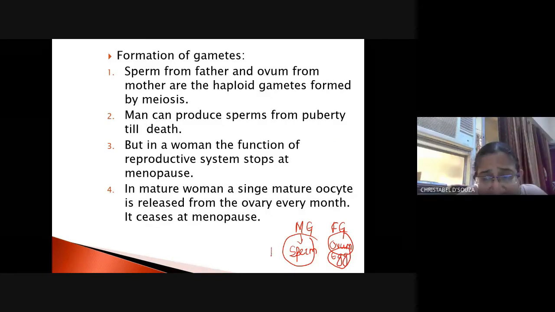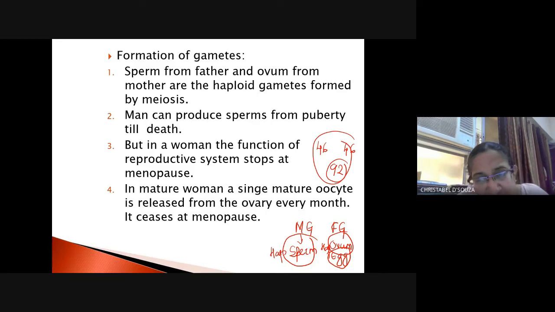The sperm is haploid and the egg cell is also haploid, because if they had 46 chromosomes each, as each human cell does, the child would have 92 chromosomes. It would be some other species. So always remember that the male and female gametes are always haploid.